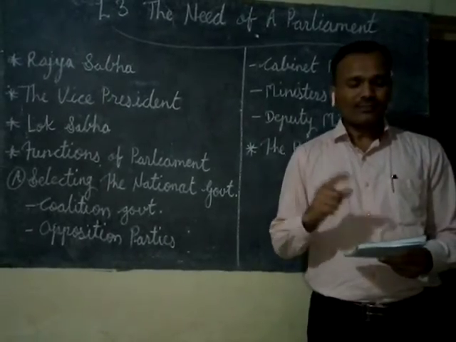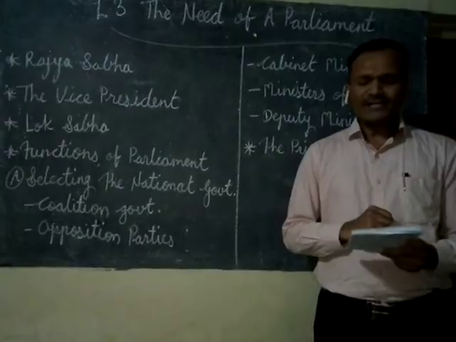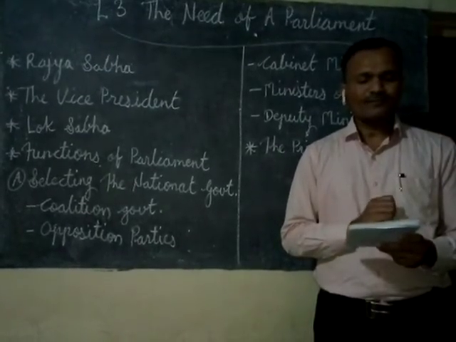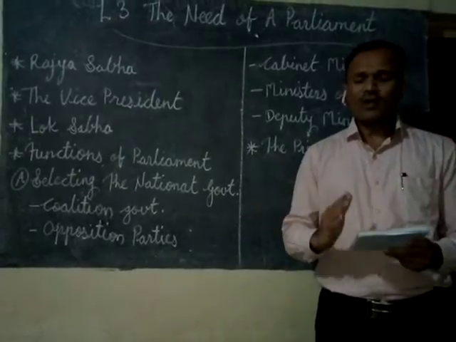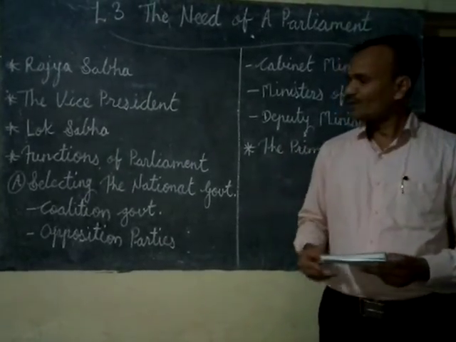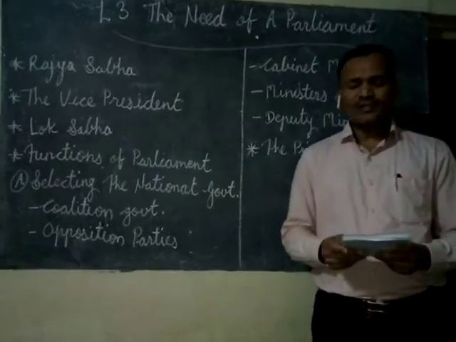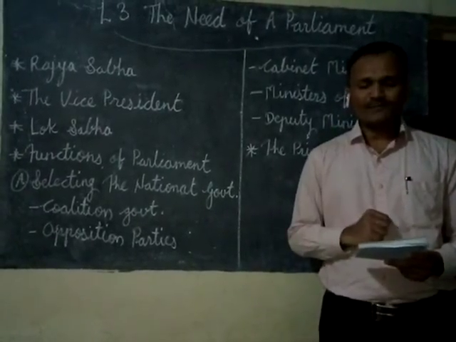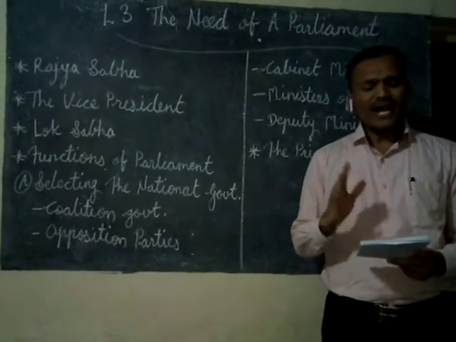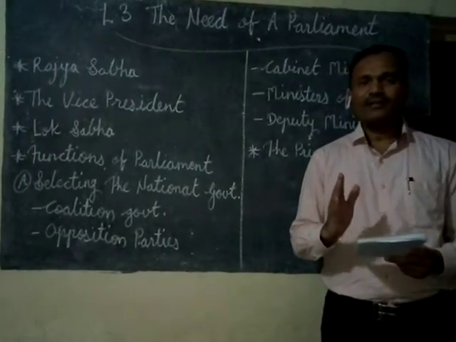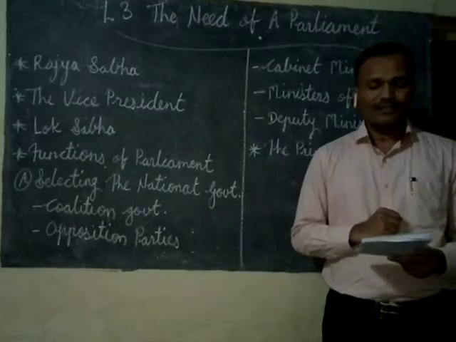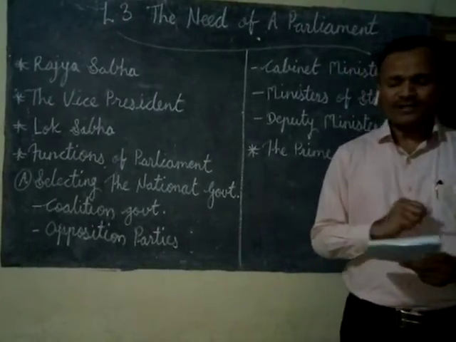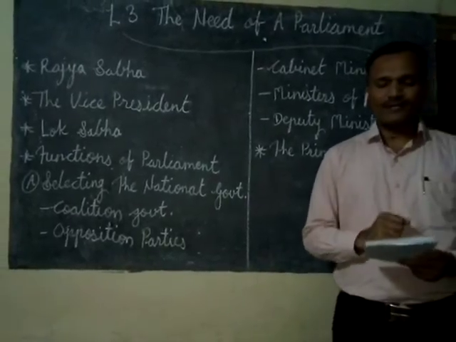Then the political parties which are not in ruling position in the parliament are called opposition parties. Okay, so these are the opposition parties who are not actually in the ruling position, but they are also very important in the parliament. The selection of the executive is an important function of the Lok Sabha.